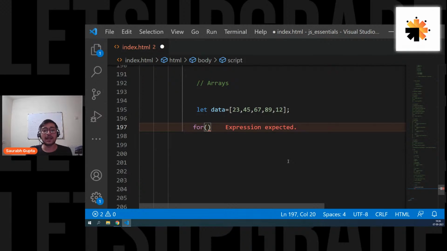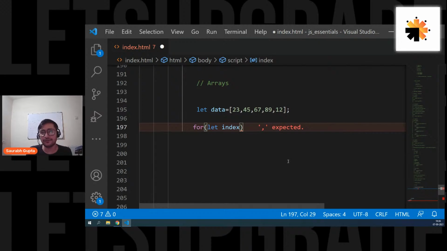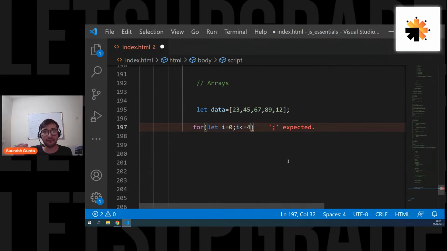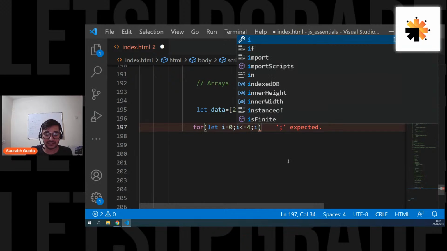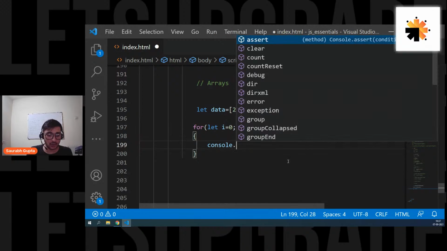Now we know that our first element is at 0 and the last element is at 4. That means I want to execute the loop 5 times, starting at 0 and ending at 4. So let num, or let's call it index, or for shortcut let's simply call it i. Let i equals 0, because I want to start from 0, and i is less than or equal to 4, because I want to go till 4. 4 is my last index, and i plus plus. So from 0 to 4 I'll go one by one. And then let's go inside console.log.